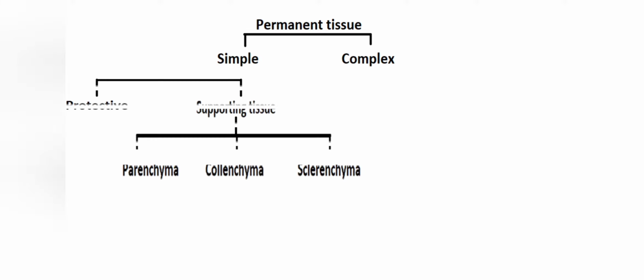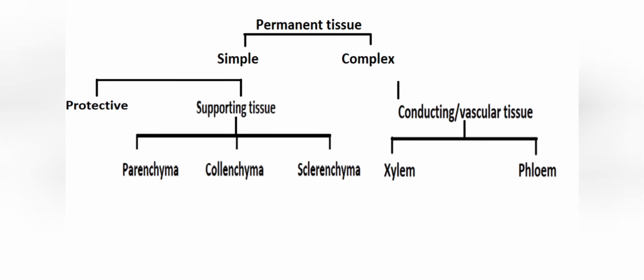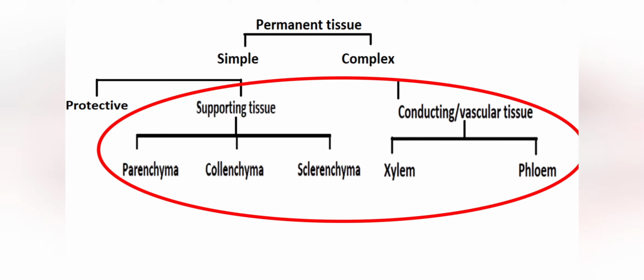Permanent tissues are of two types, simple and complex. Simple tissues are further divided into protective and supporting tissues. Supporting tissues are of three types: parenchyma, collenchyma and sclerenchyma. Complex tissues are also called conducting or vascular tissue, which is divided into xylem and phloem. Today we are going to learn about the supporting and the conducting tissues only, because protective tissue we have already learned in the previous lecture.